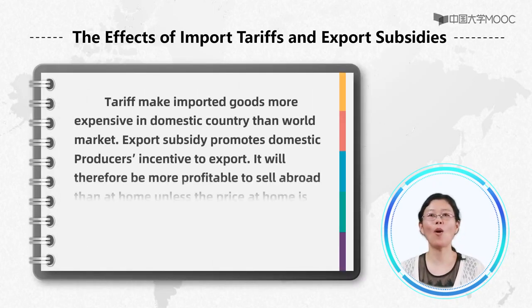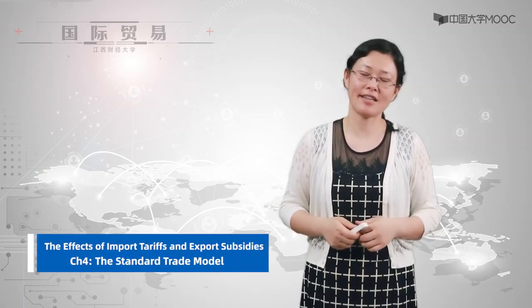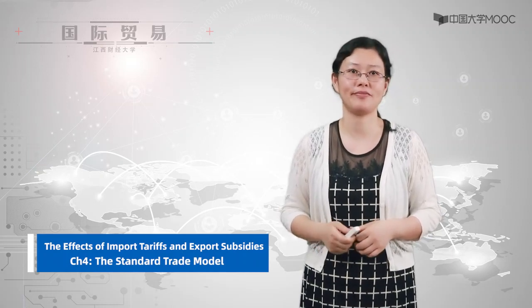Tariffs make imported goods more expensive in the domestic country than in world markets. Export subsidies give domestic producers an incentive to export. It will therefore be more profitable to sell abroad than at home unless the price at home is higher. So, a subsidy will increase the price of exported goods in the exporting country. Both policies influence the terms of trade and therefore nations' welfare.